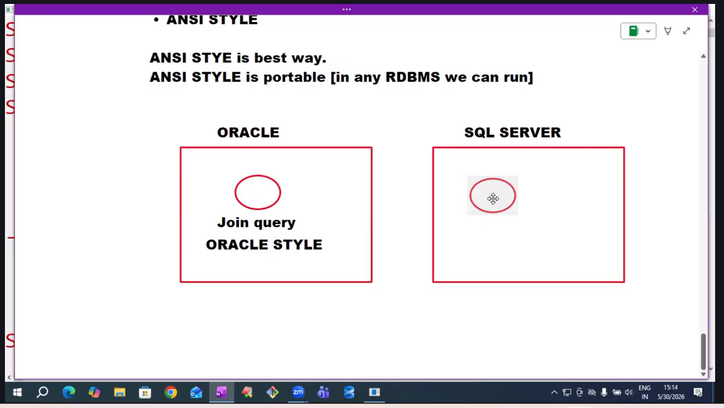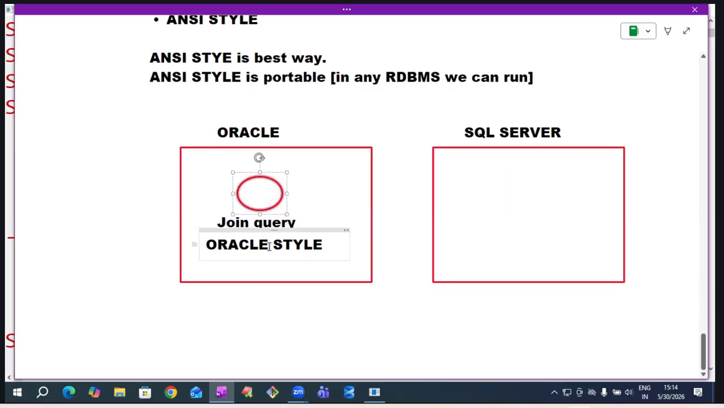Can we run it, sir? We cannot give a guarantee, because this is an Oracle style join query that I am trying to run in SQL Server. We may not be able to run it. Some queries we can run, some we may not. If you write a join query in Oracle style, we cannot give a guarantee of portability.